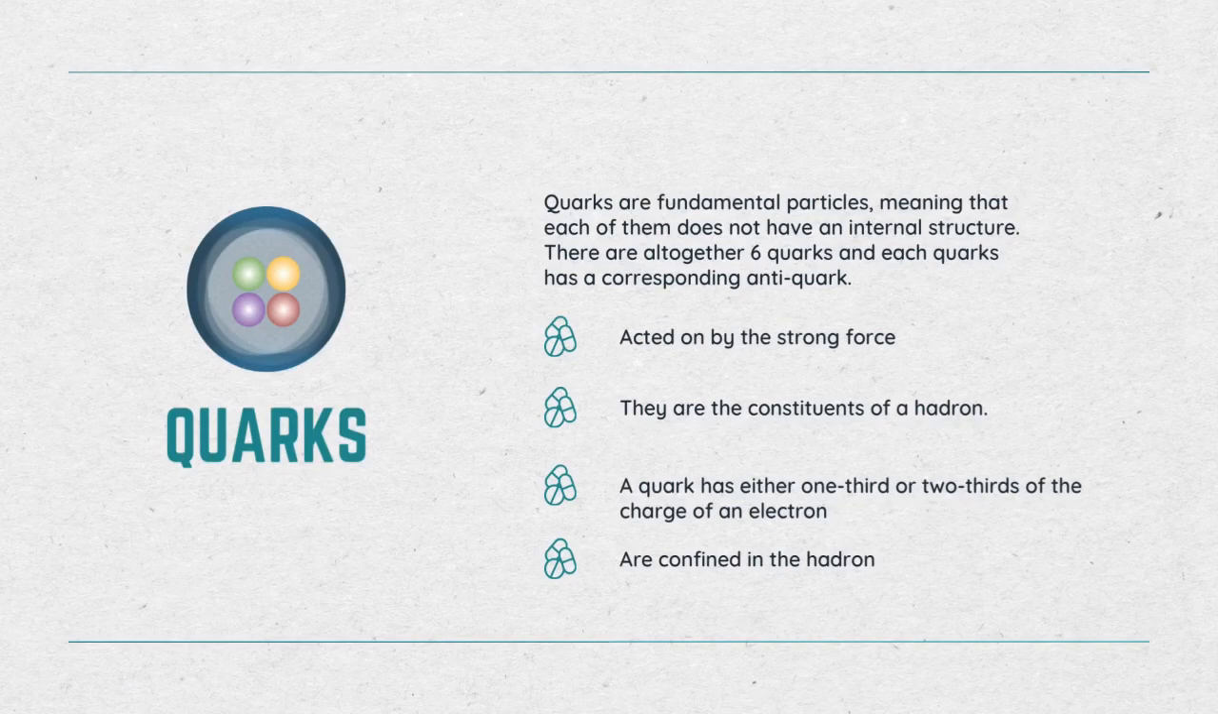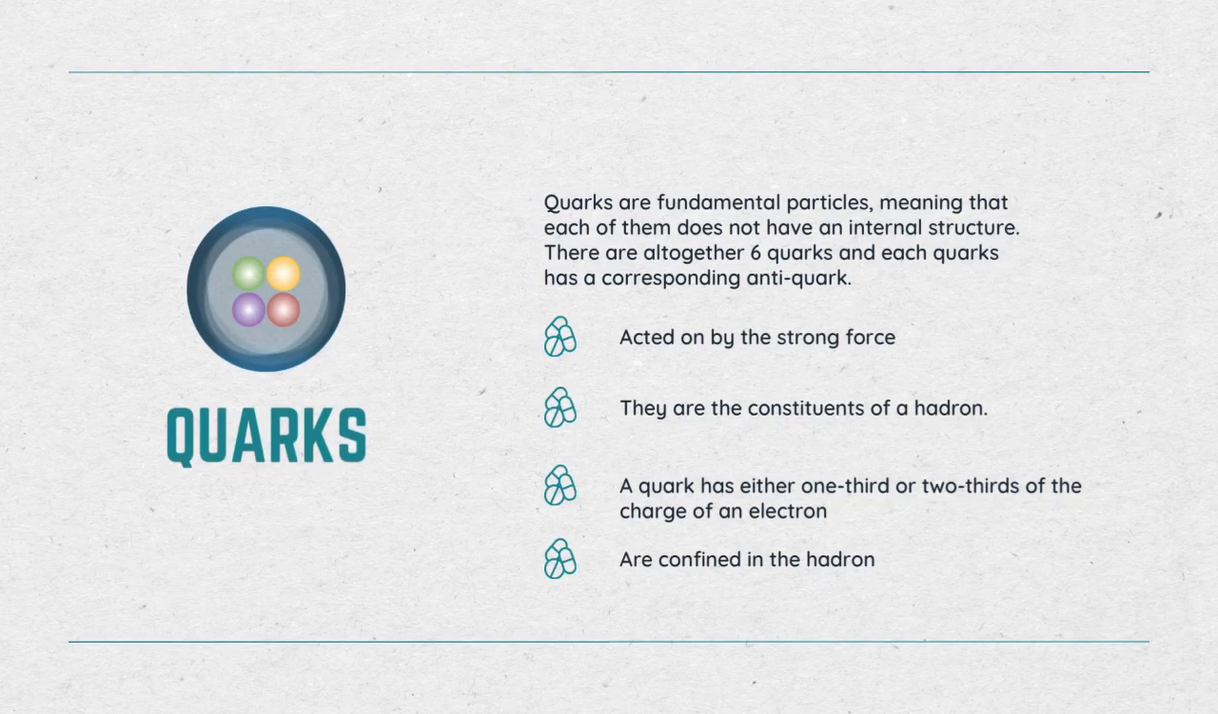Quarks are fundamental particles, meaning that each of them does not have an internal structure. There are altogether 6 quarks, and each quark has a corresponding antiquark. First, they are acted on by the strong force, and they are the constituents of a hadron. The strong force binds one quark and one antiquark to form a meson, or the strong force binds 3 quarks together to form a baryon.